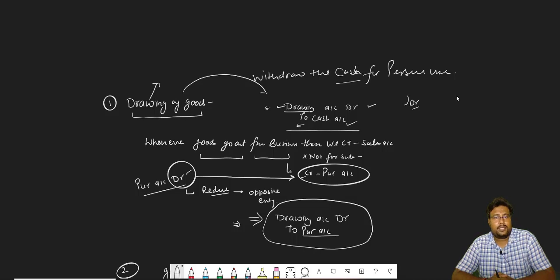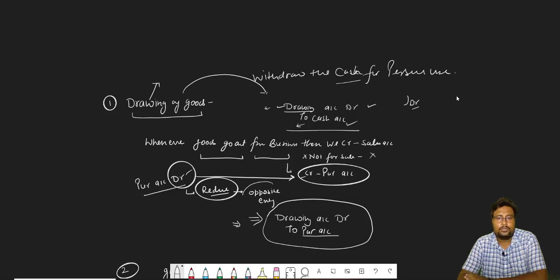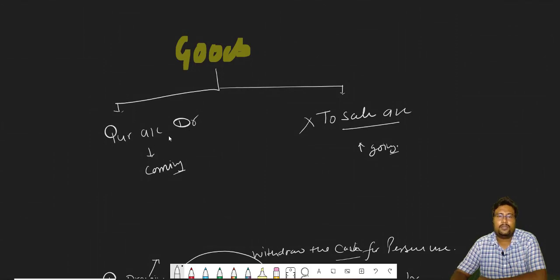So here you can see, beta, goods are decreasing. But are goods decreasing because of sales? No, because sales do not take place in this particular transaction. The proprietor withdraws the goods. So when sales are not there, what will we do? We will decrease our purchase. And why so? For reducing or removing anything, we have to pass the opposite entry. So when we purchase the goods, which account do we debit, beta? Purchase account debit.